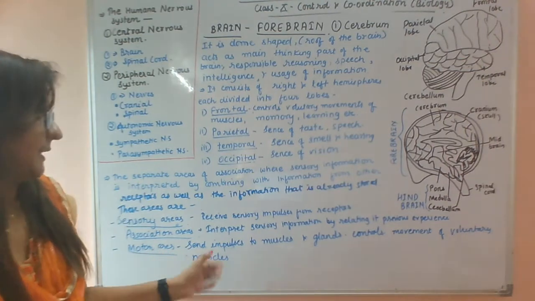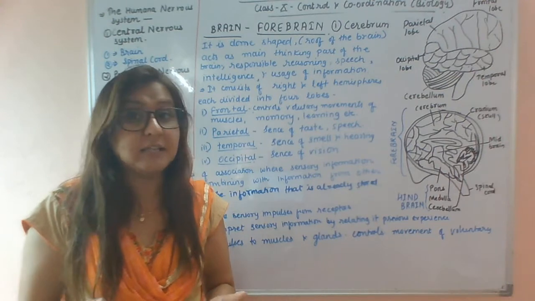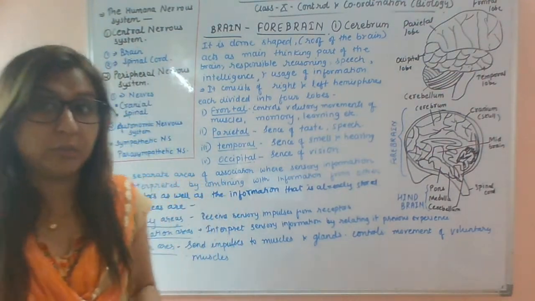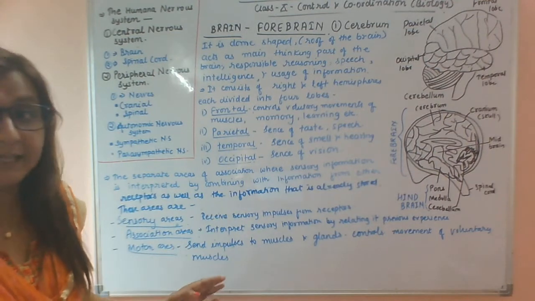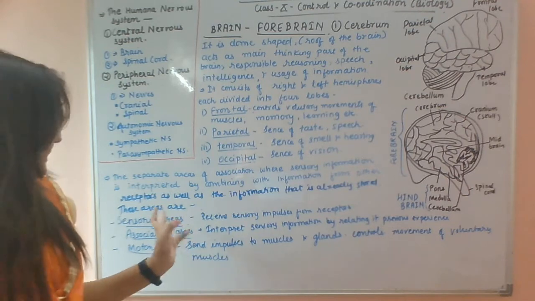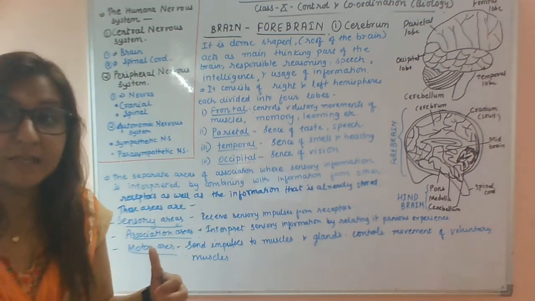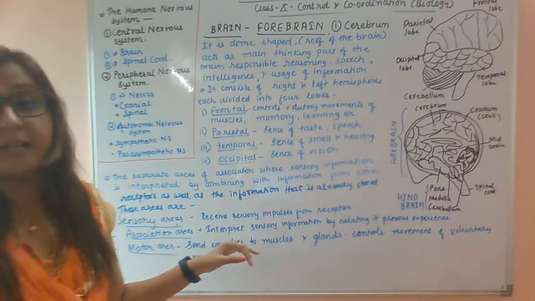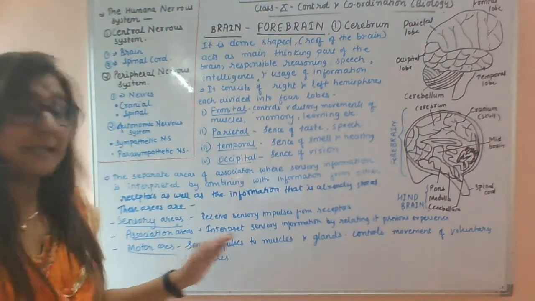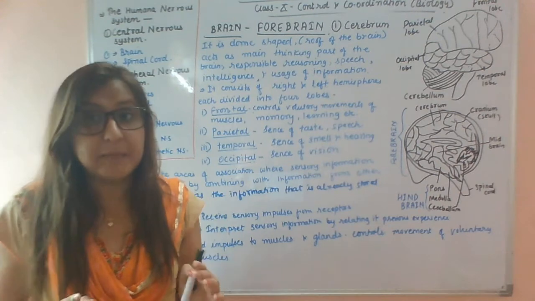Next, motor area. It sends impulses to the muscles and glands. Lastly, motor impulses control the voluntary actions. They will tell what to do and what should not be done. Okay, so these are the different areas of association. Sensory areas receive sensory impulses. Next, association areas interpret sensory information with the past experience. Last, motor areas send impulses to the muscles and glands. So this is all about the cerebrum.